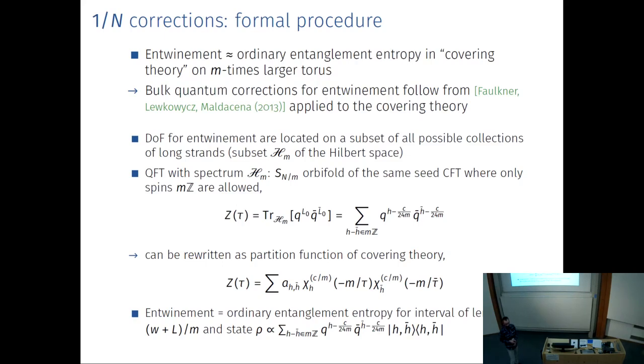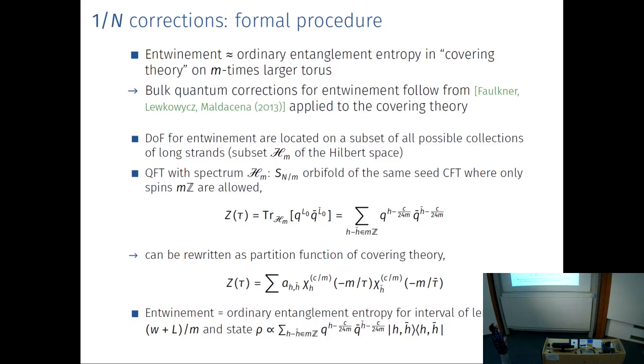And for that, we need to describe environment as a sort of ordinary entanglement entropy in some different theory. That's what I'm going to try to convince you of on that slide, that this is possible, although this Faulkner-Lewkowitz-Mulder-Sena formula in that case will only be approximately true.